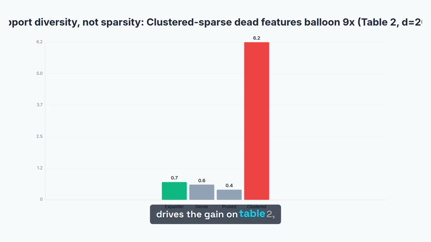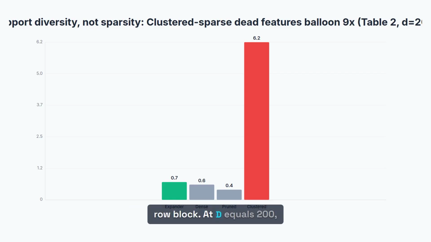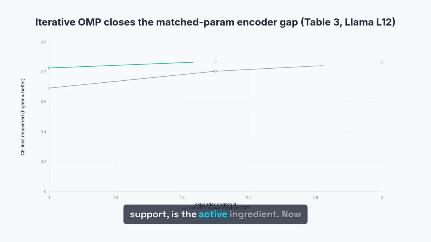What drives the gain on table 2? It is not sparsity alone, and it is not parameter count, it is support diversity. The control, a clustered sparse decoder, same m, n, k, d, but every column forced into a disjoint row block. At d equals 200, its dead feature rate climbs to 6.2% against expander's 0.7, with pruned dense at 0.4 and full dense at 0.6. A 9 times blowup in dead features at an identical parameter count. The expander's overlapping, diverse support is the active ingredient.